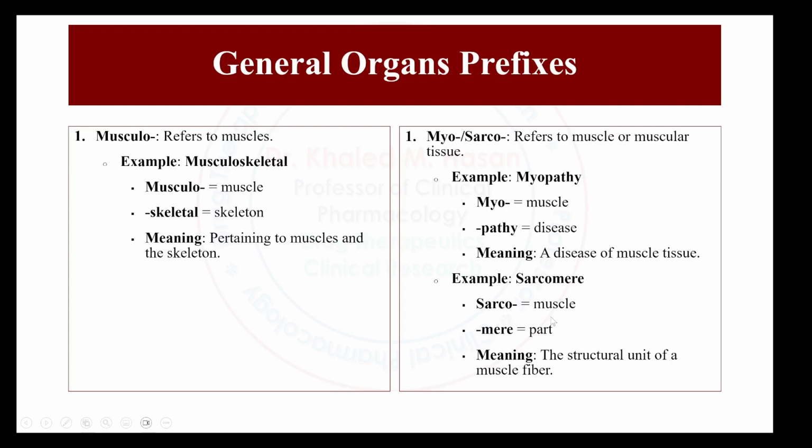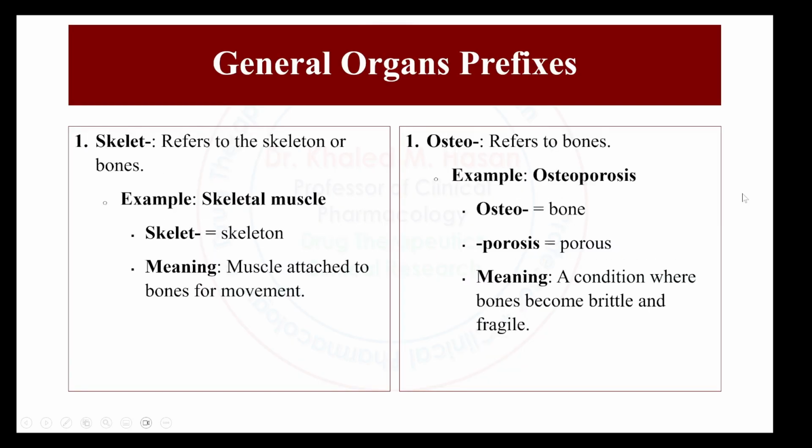Sarcomere, sarco for muscles, mere means part. Sarcomere, the structure or unit of the muscle fiber. Skeleton refers to the skeleton or bones, skeletal muscles. Example for skeletal muscles. Skeleton means skeleton or bones. Skeletal muscle, like muscle attached to the bone for movement.